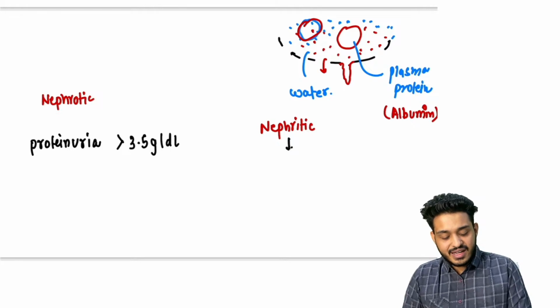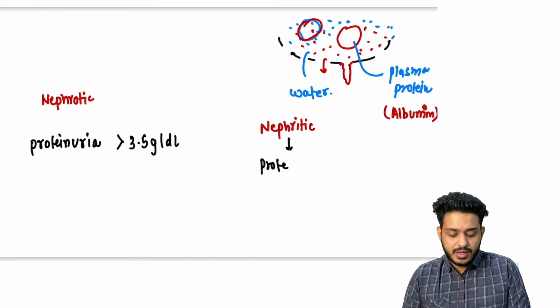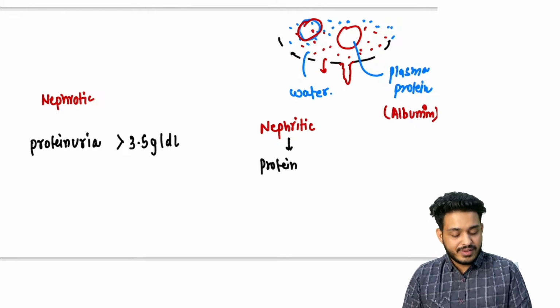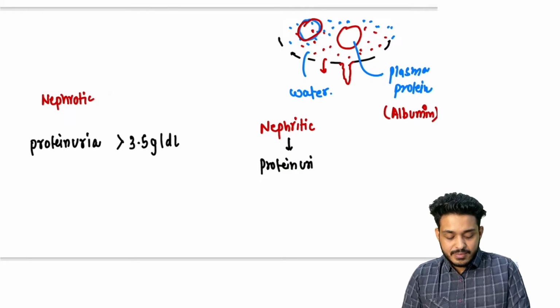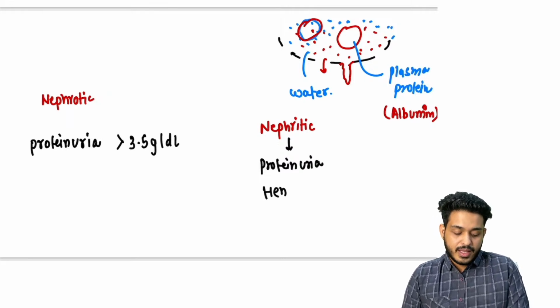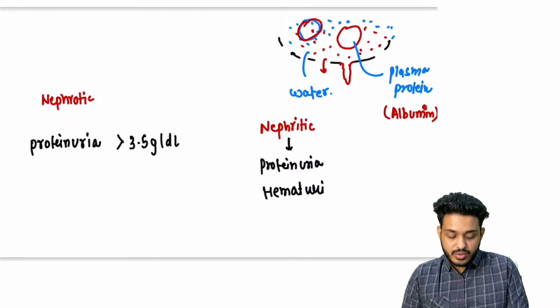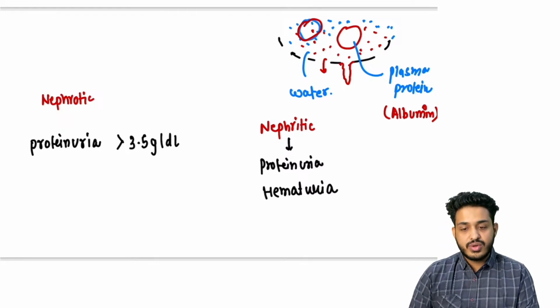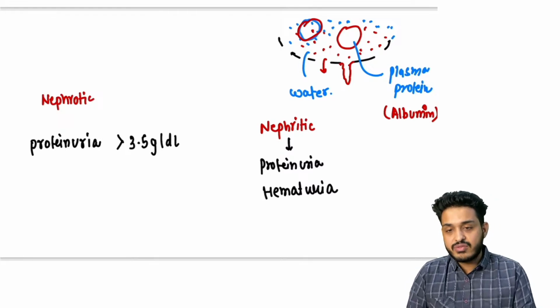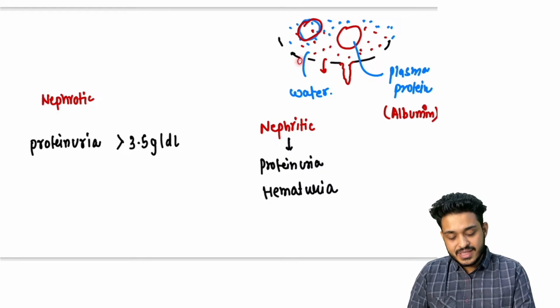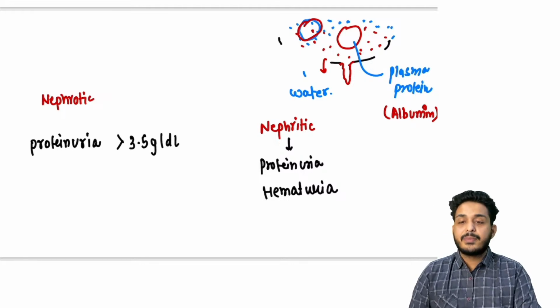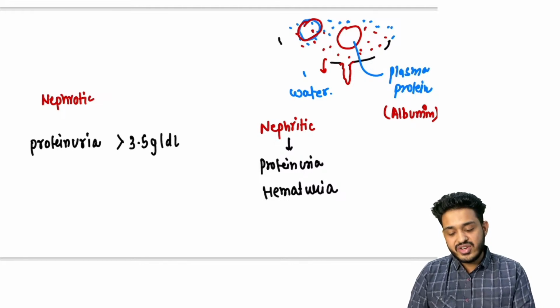What will happen in the nephritic? There will be proteinuria, but less than 3.5. Apart from that, hematuria is also going to be there, right? So now what is happening? Nephrotic में क्या हुआ? Sir, there will be some problem with the membrane. NPHS1 mutation, congenital nephrotic syndrome.